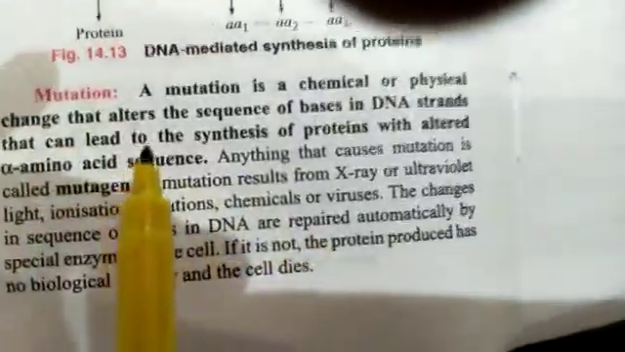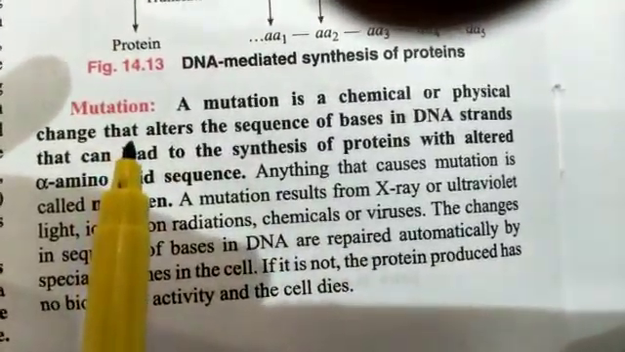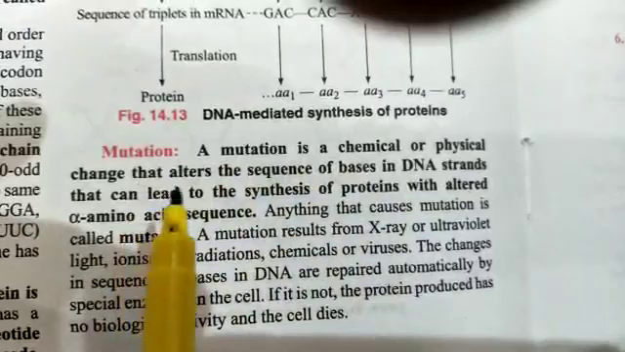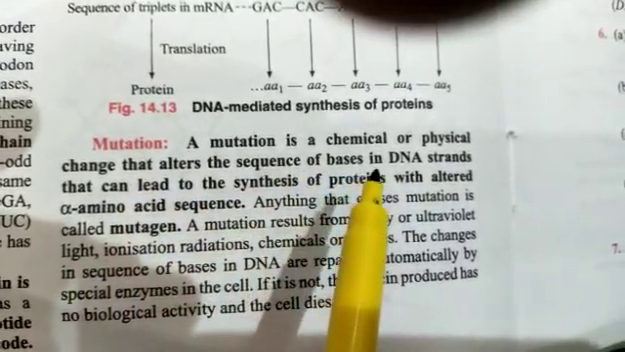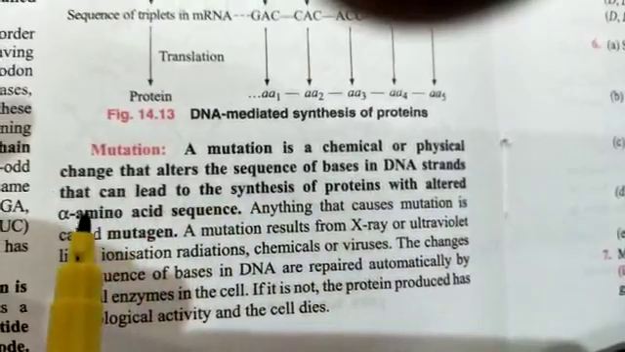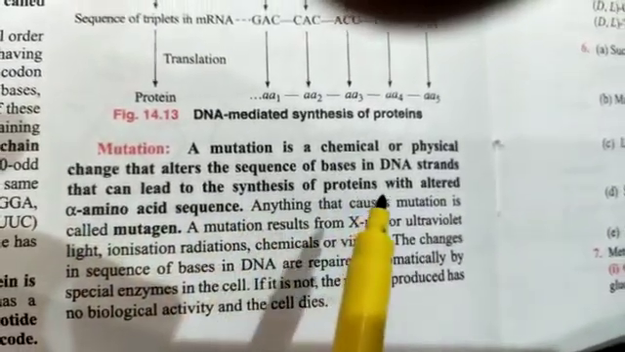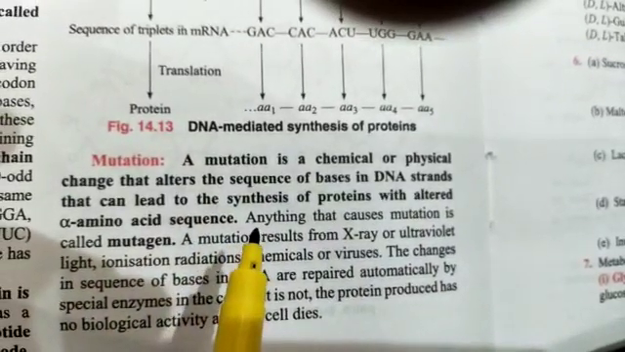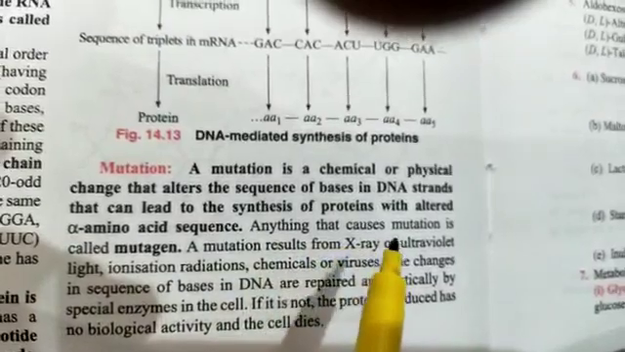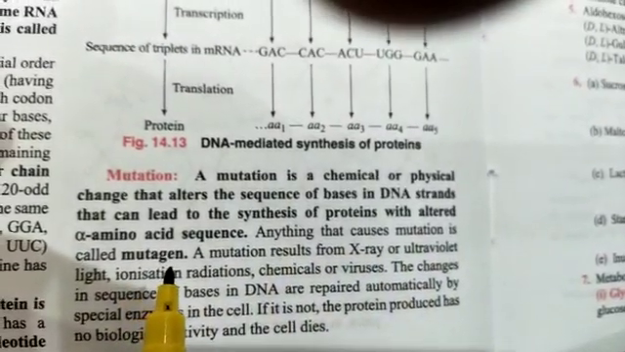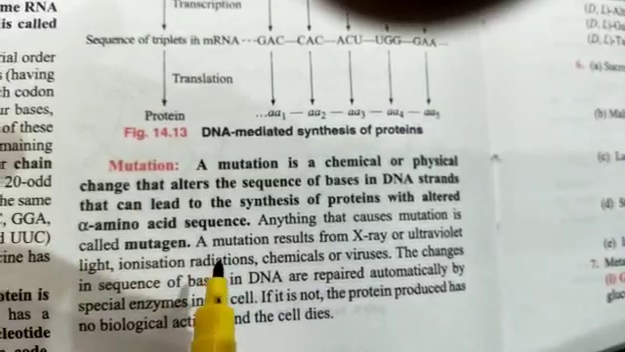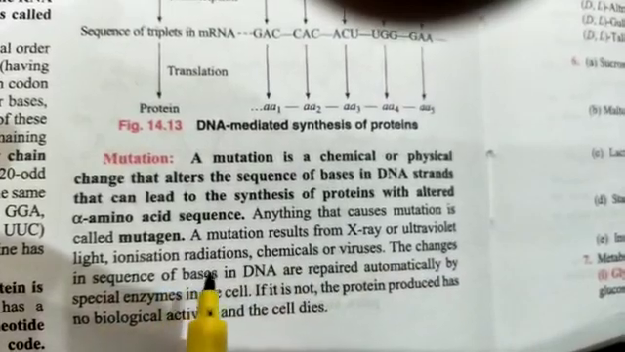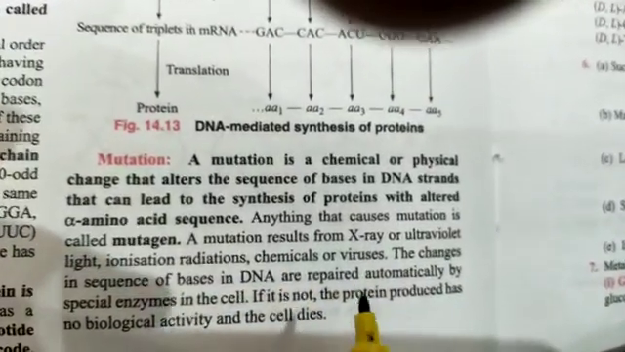Then is mutation. It is a chemical or physical change that alters the sequence of bases in DNA strands that can lead to the synthesis of protein with an altered amino acid sequence. So anything that causes mutation is called a mutagen. Mutation results from X-ray or UV light, ionizing radiation, chemicals or viruses.